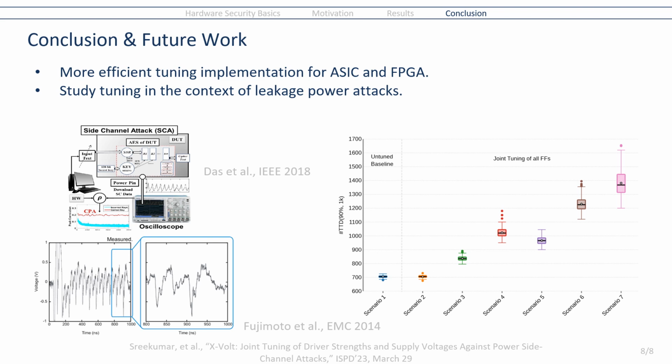More work could be done to make the tuning implementation more efficient by using ASIC circuit level primitives for implementation and maybe finding an optimized input-output pin assignment strategy for the FPGA implementation, because in our case, we just randomly used unassigned input-output pins. Future work could also study how driver strengths and VCCs affect leakage power profiles to help us understand how leakage power attacks could be effective against these tuning implementations.